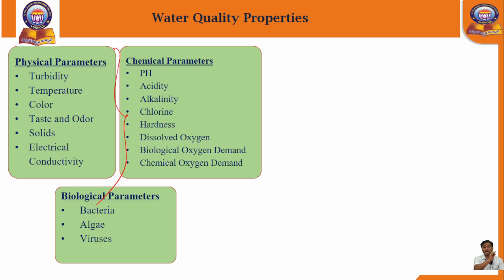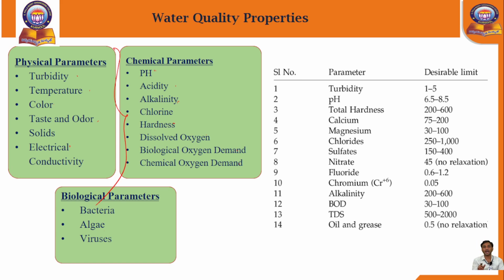See how many types, 1, 2, 3, up to 17. Nearly 17 to 20 types of tests have to be performed after the treatment process. Then only the water must be within these parameters.